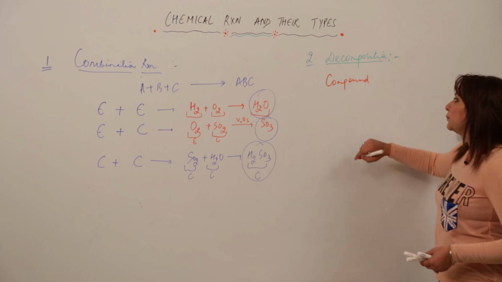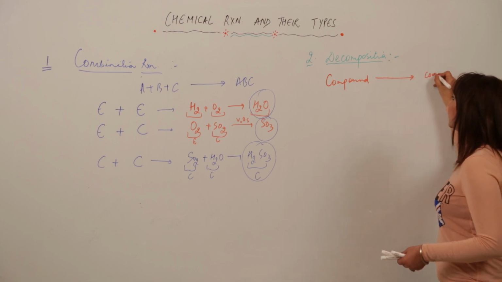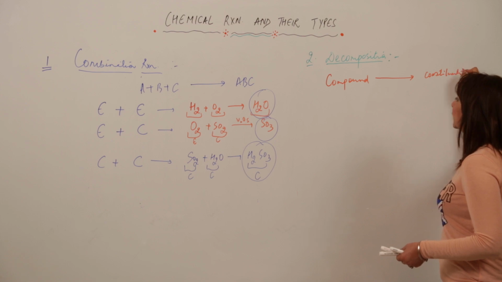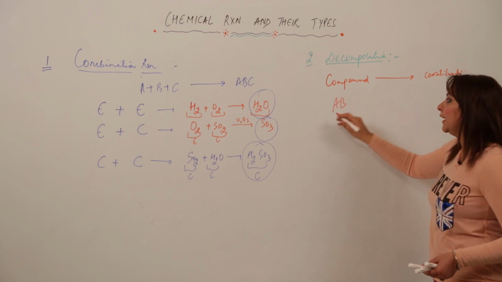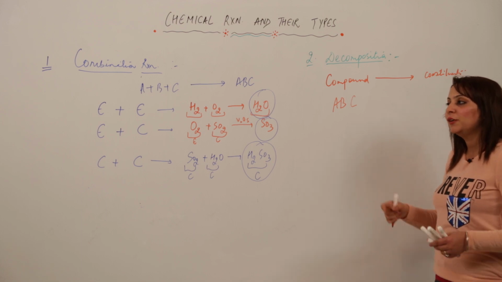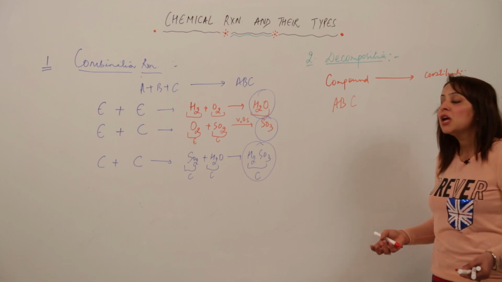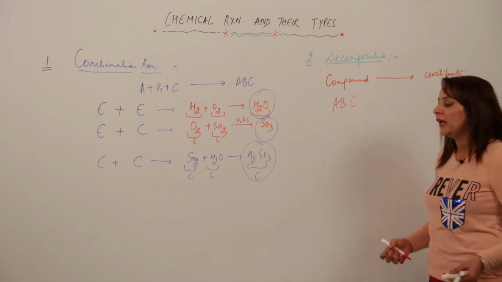So what do you mean by decomposition? It is a reaction in which a compound breaks up into its constituents. That means there will be a compound. It can be AB, it can be ABC, it can be ABCD. That means it can be formed from many elements. Minimum 2 elements are required to form a compound. It can have more than 2 elements as well.